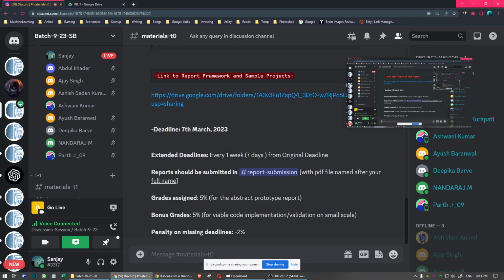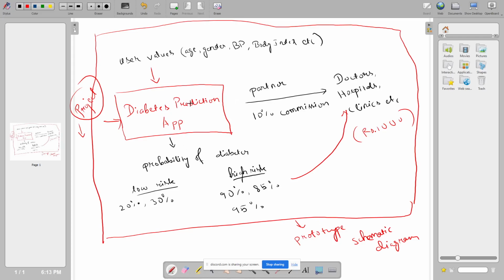Ayush. Explain the coding part. Okay, coding. See, if you're at the beginner or intermediate level, you won't be able to implement integrated code. Let's say your idea is a diabetes prediction app. I already explained that the idea is a diabetes prediction app.